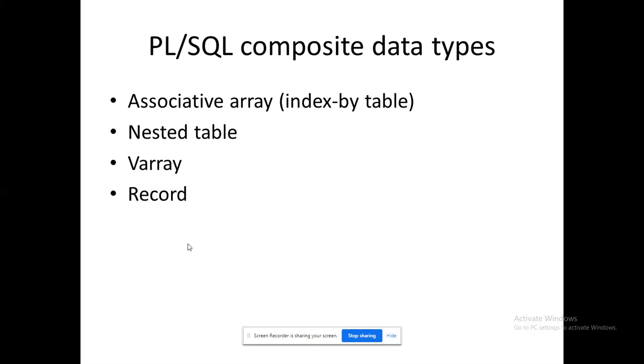Associative array, nested table, V array, and record. We are going to see syntax and examples for all these four categories, right? After that, we are going to travel through the additional features which have been supported to date. This is the total agenda of today's session. Okay.